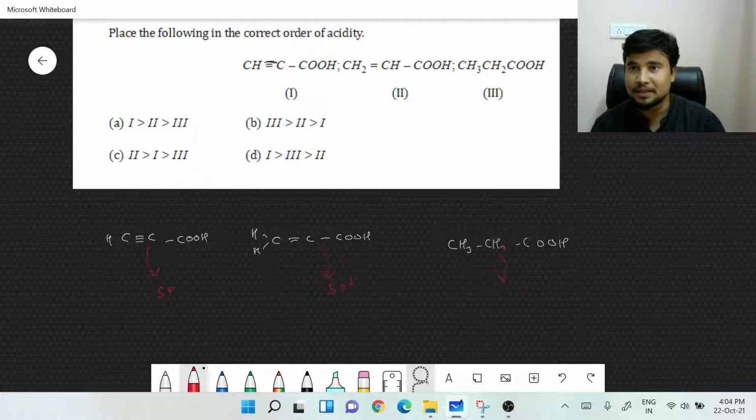You know what an acid is? Something that gives H+ easily, especially the carboxylic acid one. It is something that could give you H+ easily. A proton donor is generally an acid. Yeah, you have some other acids also, like the Lewis acids.